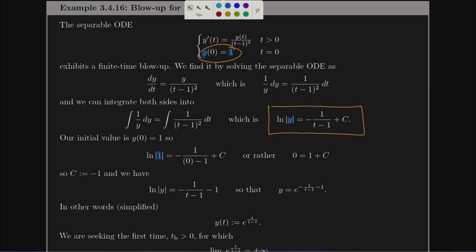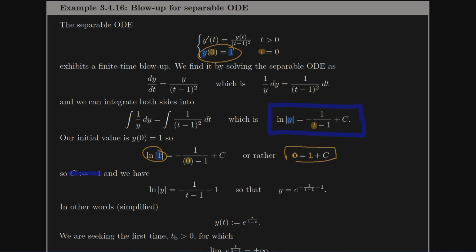And I'm going to plug in a 0 for t. And so this t is going to become 0. And we find out that, well, log of 1 is 0, and negative 1 over 0 minus 1 is a positive 1. So this tells me that c will be negative 1. So now that we know c is negative 1, I go ahead and include c as negative 1 in my solution.